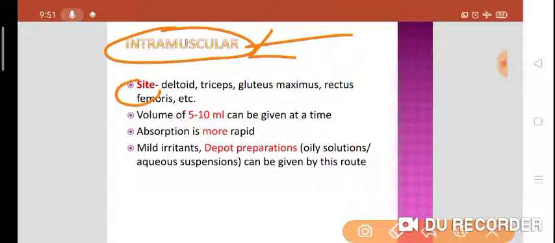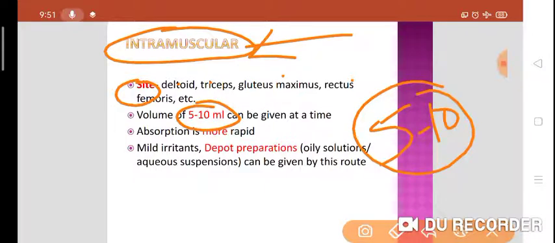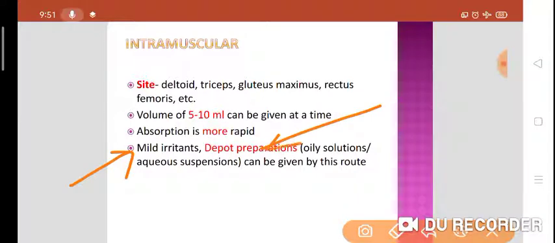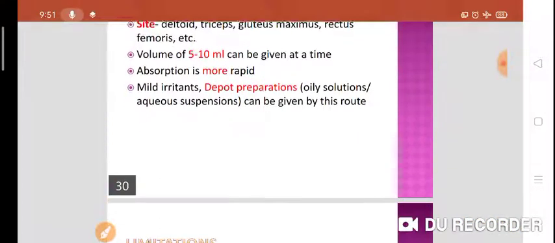Intramuscular route is the most commonly used route of drug administration. What are the various sites where we can inject? Deltoid, triceps, gluteus maximus, rectus femoris. Five to 10 ml can be injected at a time. Absorption is more rapid as compared to intradermal and subcutaneous. So you can give mild irritants. You can also give depot preparations like oily solutions and aqueous suspensions via this route.